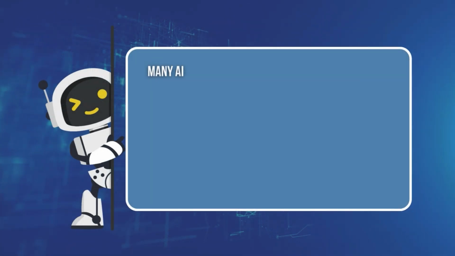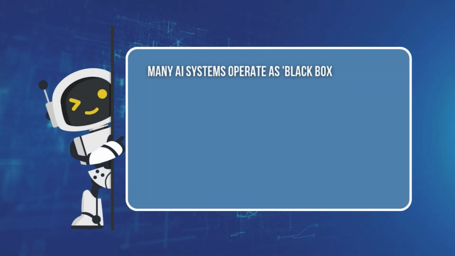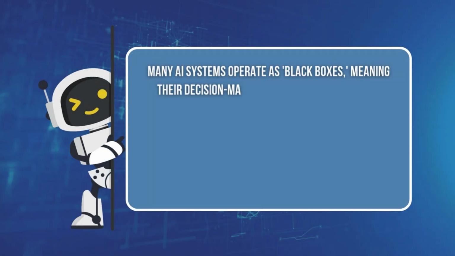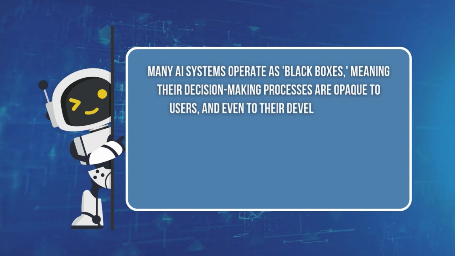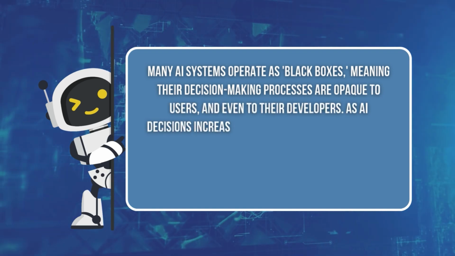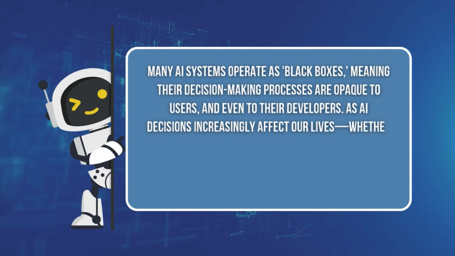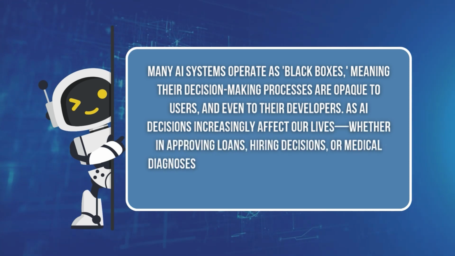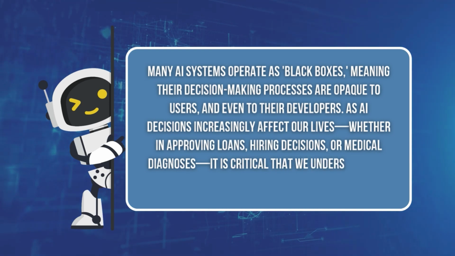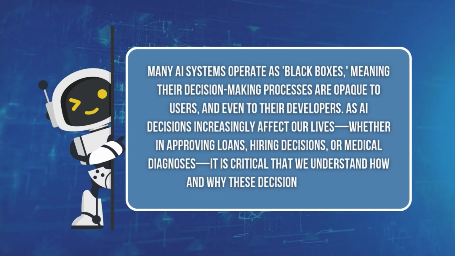Transparency. Many AI systems operate as black boxes, meaning their decision-making processes are opaque to users and even to their developers. As AI decisions increasingly affect our lives, whether in approving loans, hiring decisions, or medical diagnoses, it is critical that we understand how and why these decisions are made.